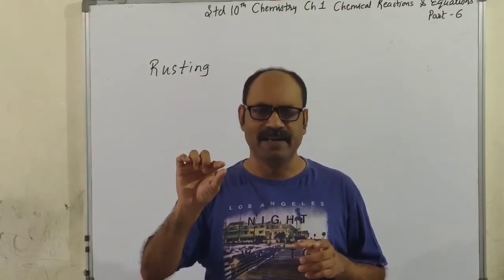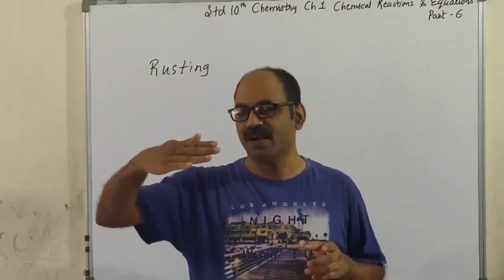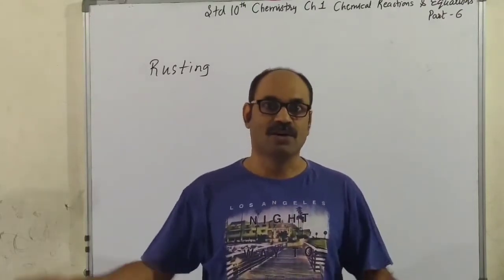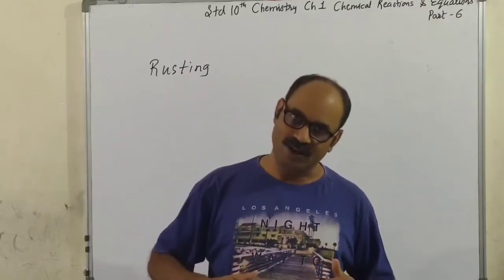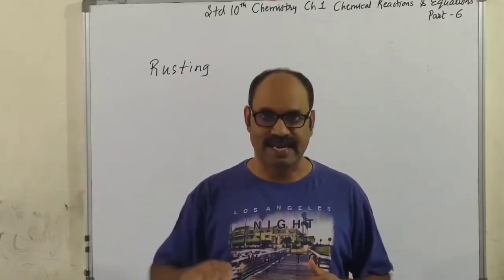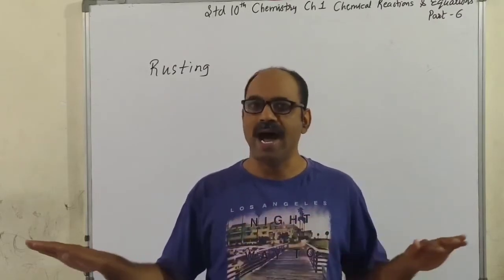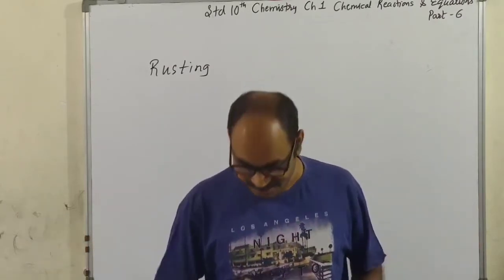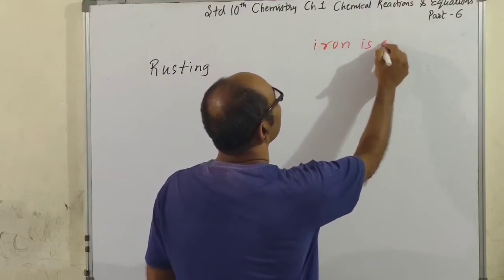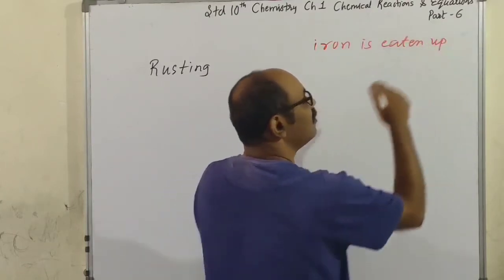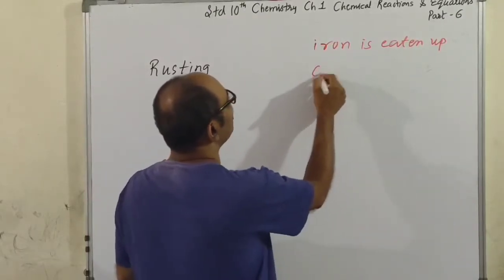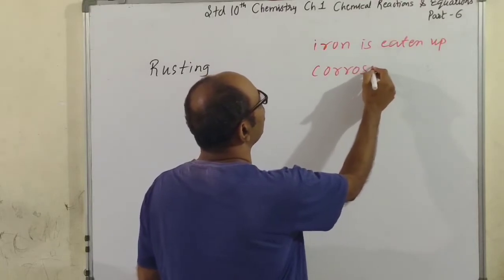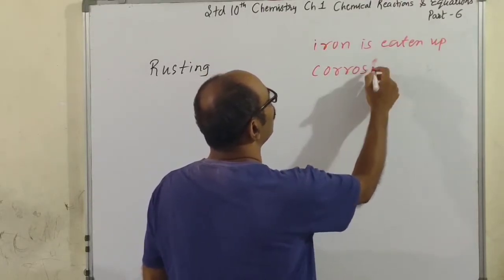It thickens, separates from the iron and falls off. Again the inner layer gets exposed to air and iron oxide is formed. This way the process continues till all the iron is eaten up, which means the iron gets destroyed. This is called corrosion of iron.